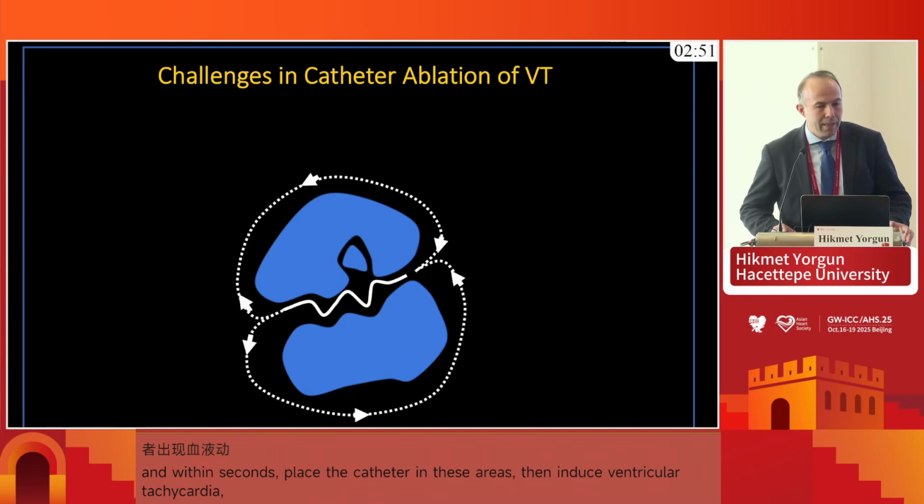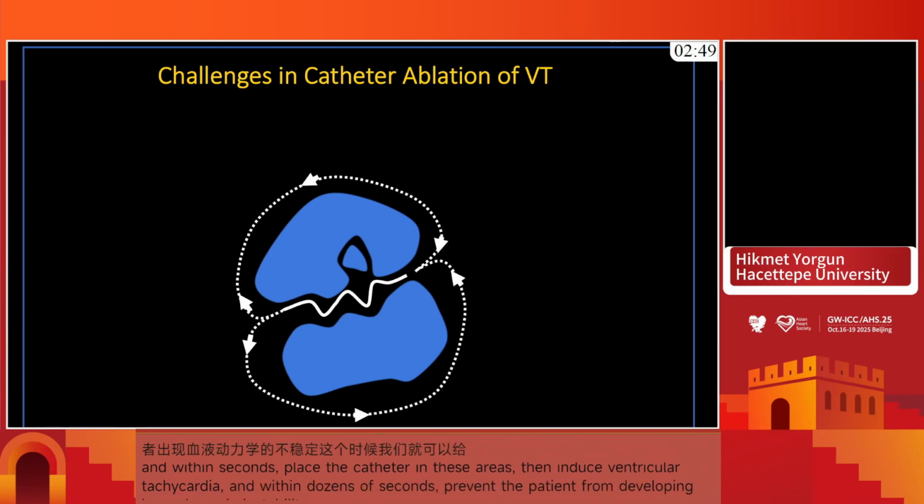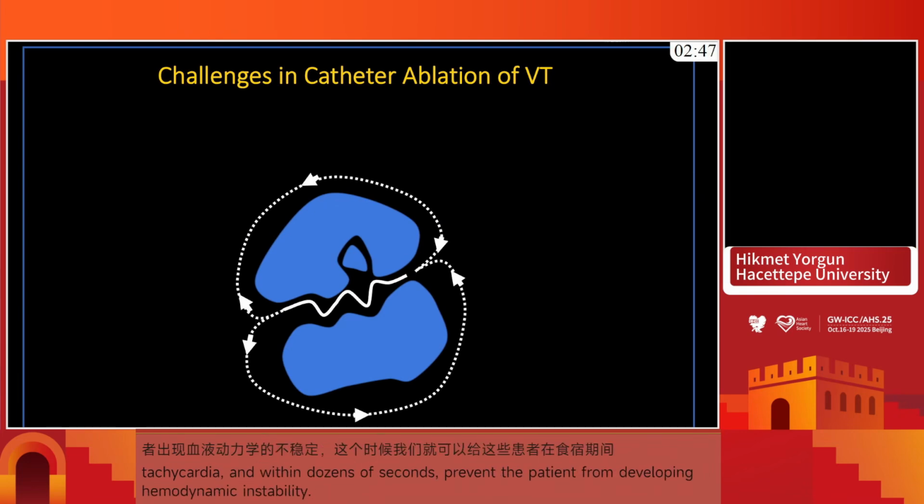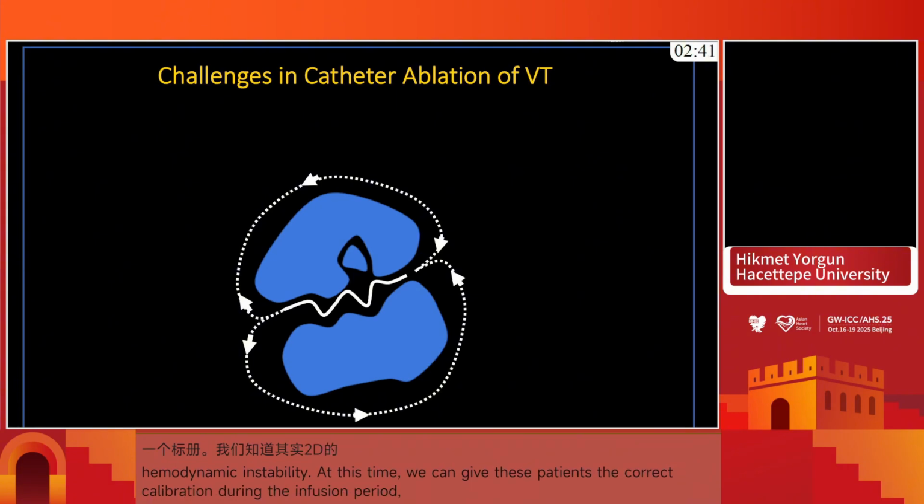Of course, having an idea about the 2D substrate is important, but the 2D layer of the VT critical isthmus is important, but it is not the same in every patient, because there are several challenges in catheter ablation.